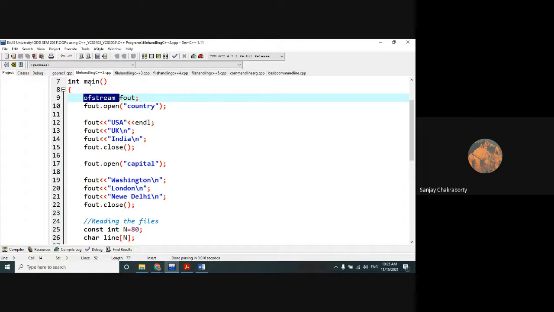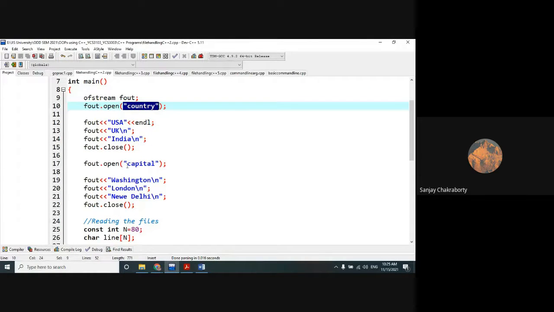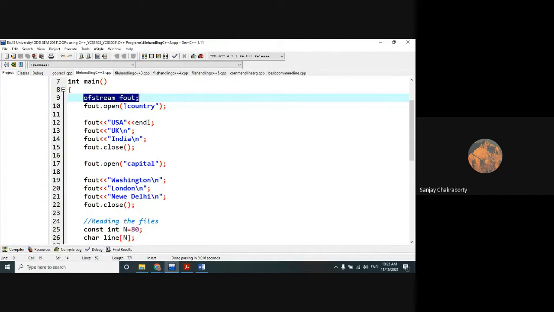But in this program I am going to create multiple files. First file with the name country, second file with the name capital. But here I am not repeating the statement creating the output streaming object multiple times. Instead, I have used the open method, and that is the advantage of using the open method, which I have already told.